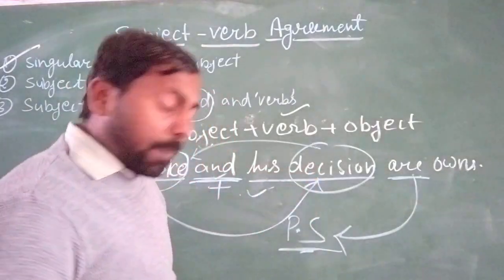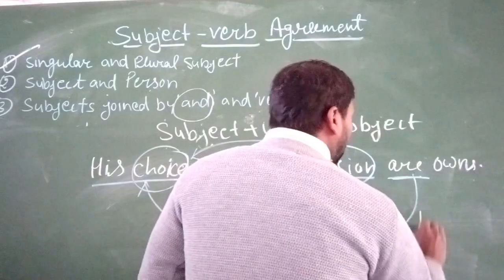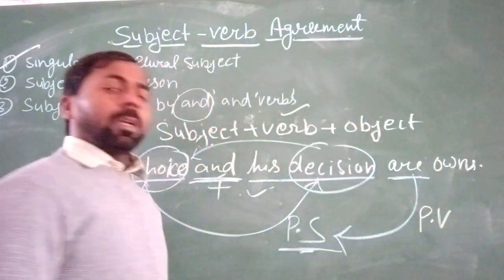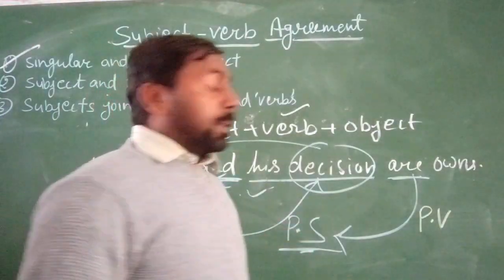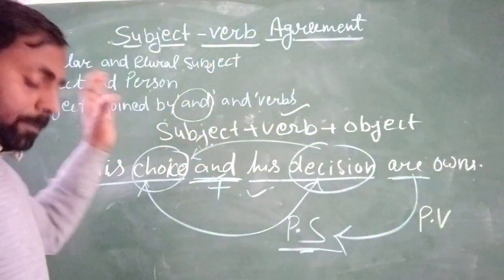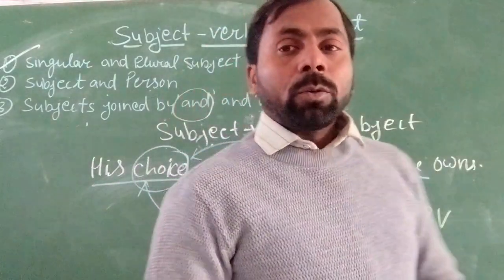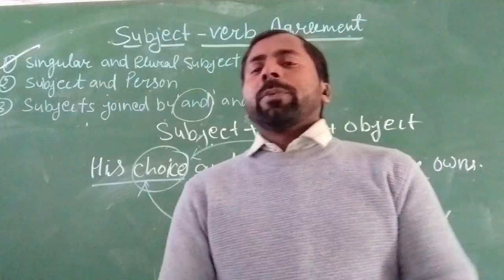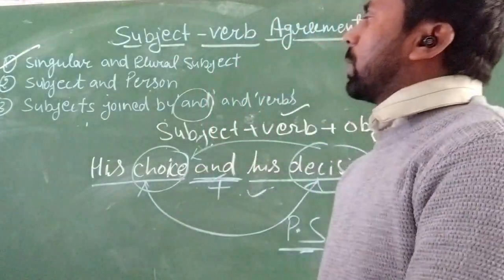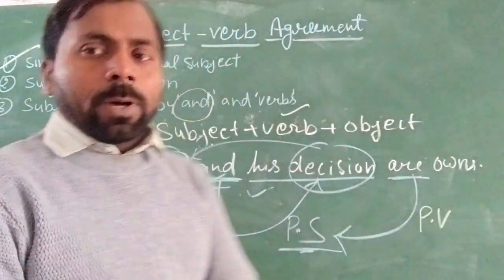So our verb will be the plural number one. I hope you all understand it. Okay, so here are 3 points that you should have understood. I hope so, and in the next video we will learn the next 3 parts. Okay, so thank you for watching the video.